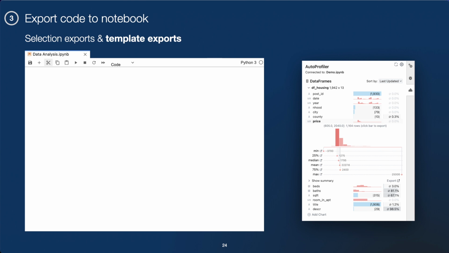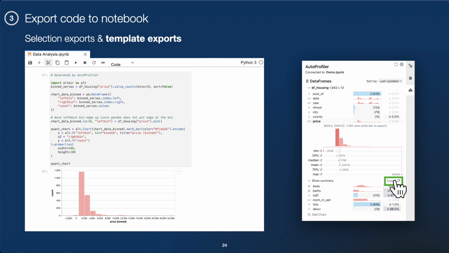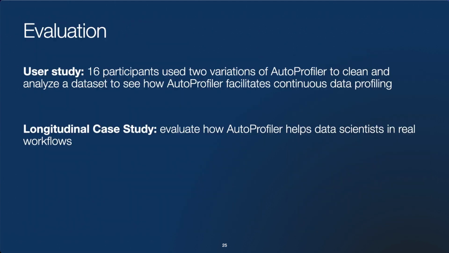I can also do this for more complex bits of code and template exports. So in this case, I can click the export button and I can get all of the code written for this chart. So now I can edit this code more if I want to, for instance, change the number of bins or edit it however I please.